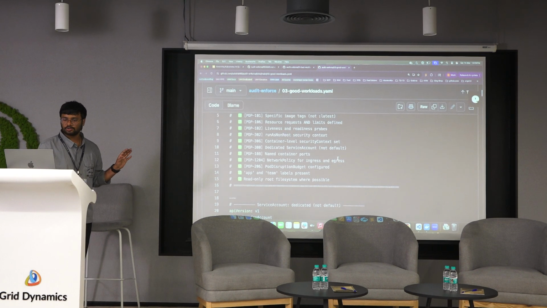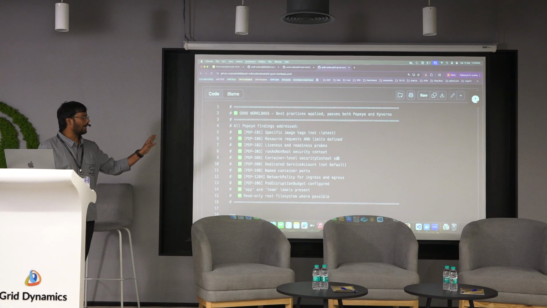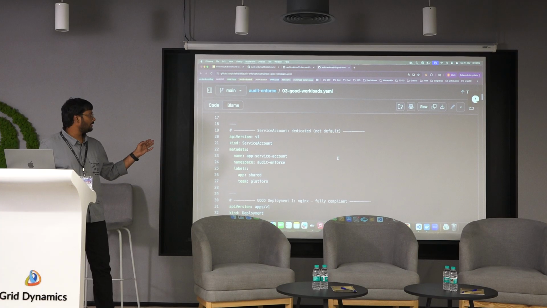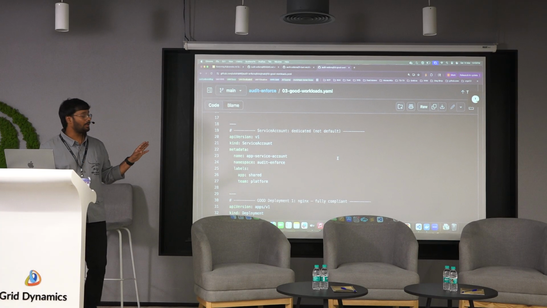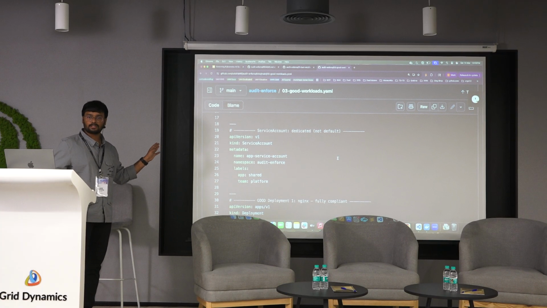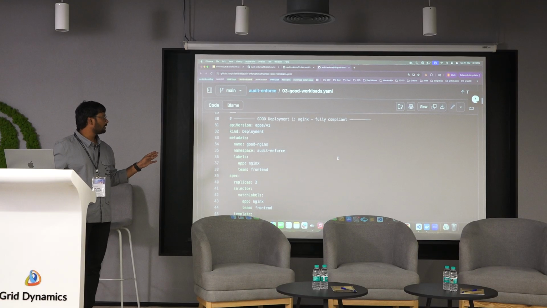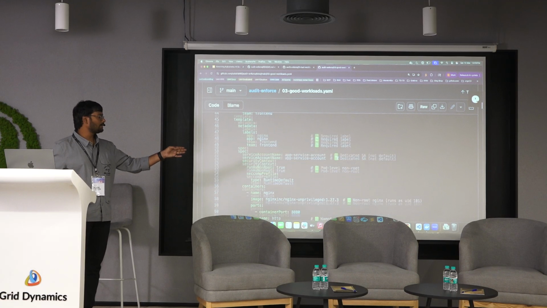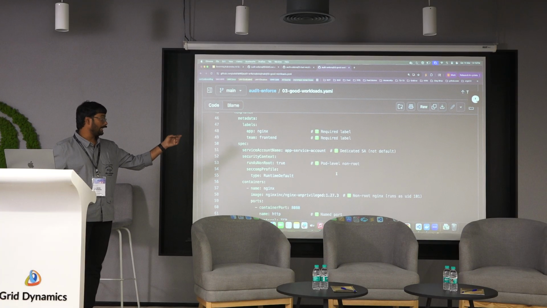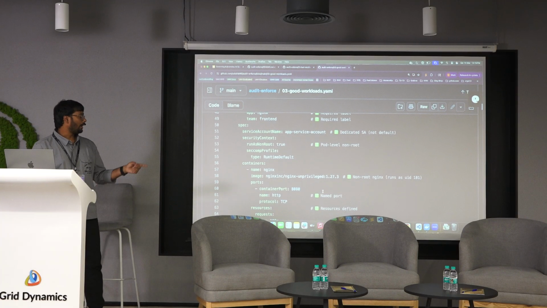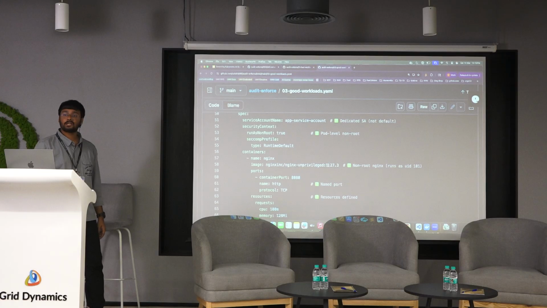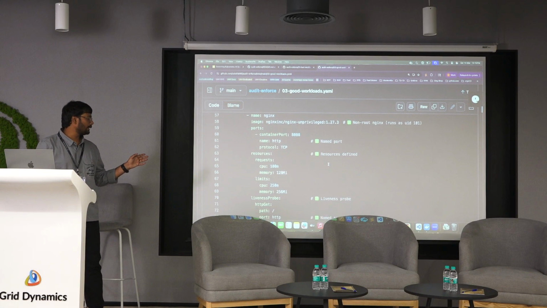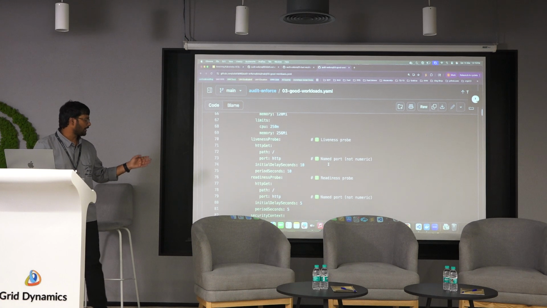Here, whatever issues Papaya highlighted, I am rectifying those things. I am creating a specific service account, and we are not using a default service account for security purposes. Next, we are creating the good Nginx, with the required labels, security context, dedicated service account, a specific Nginx version, not latest, and resource requests and limits and probes for health checks.